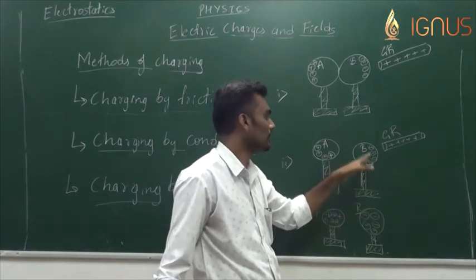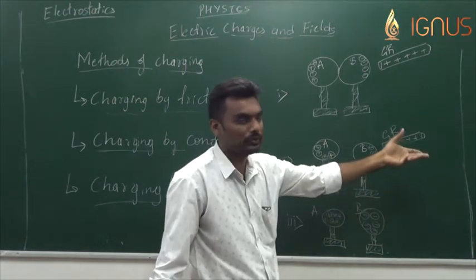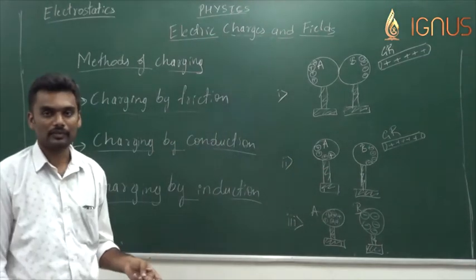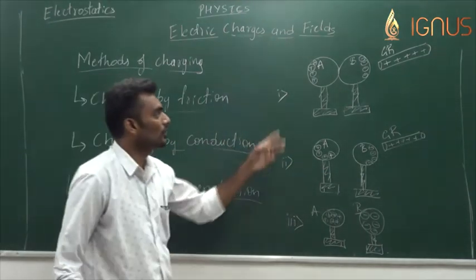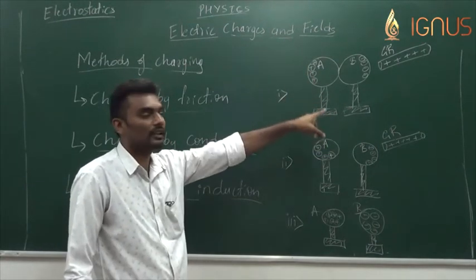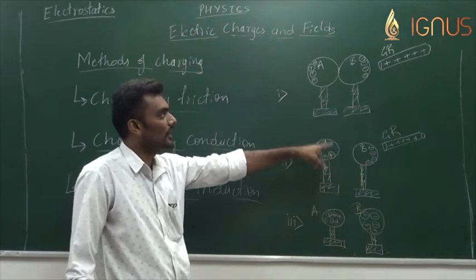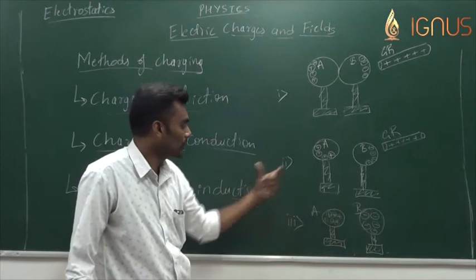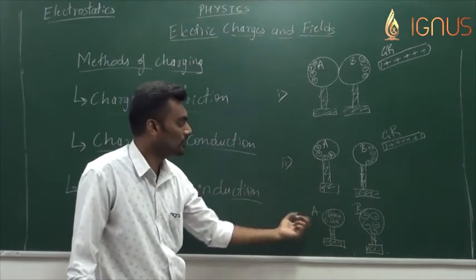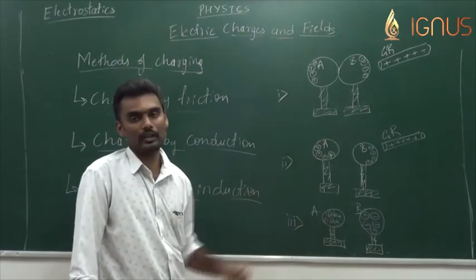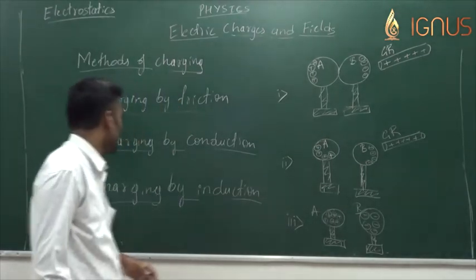The same charge is transferred, so the glass rod will lose the charge when it comes to conduction. But when it comes to induction, no body is going to lose the charge. The glass rod is not losing its charge, it will retain its charge till the end of the phenomenon. This method can produce two charged bodies without losing the charge in the original body. So this is the method of induction.